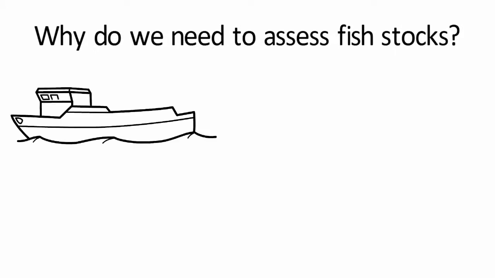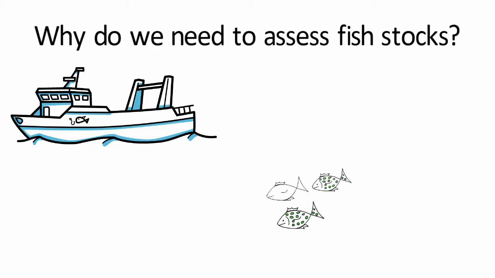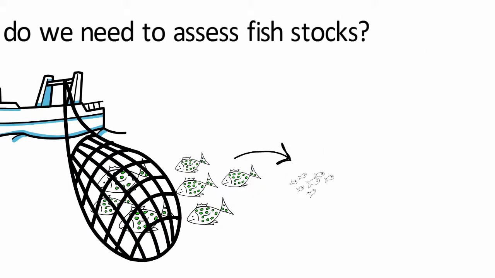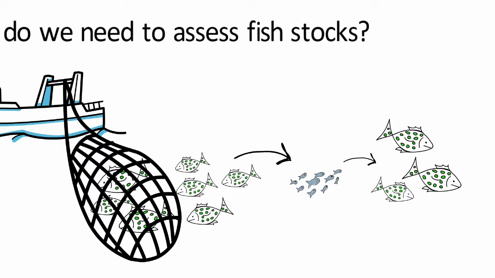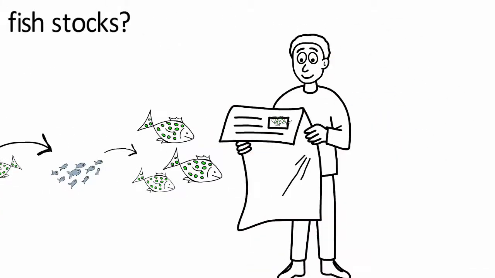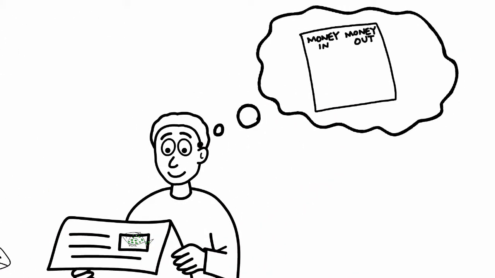Fisheries stock assessments allow us to demonstrate that we can fish in our waters sustainably. They provide the public with evidence that harvesting fish at a sustainable level still leaves enough mature fish in the sea to keep our fish populations viable and thriving. And they provide industry with future sustainable catch targets so they can plan their businesses.